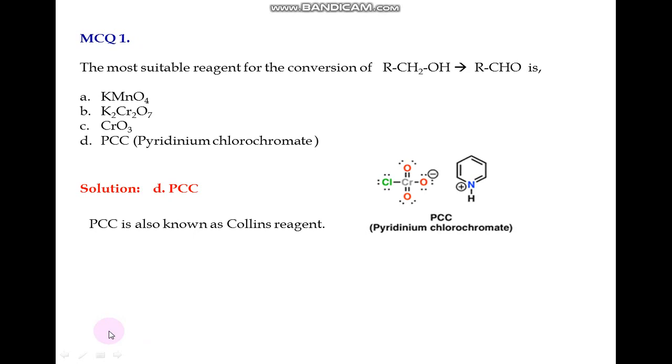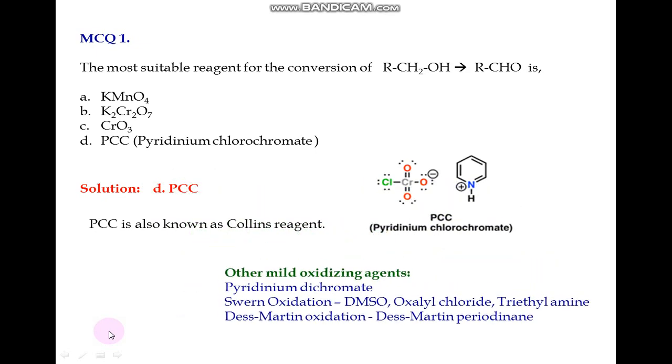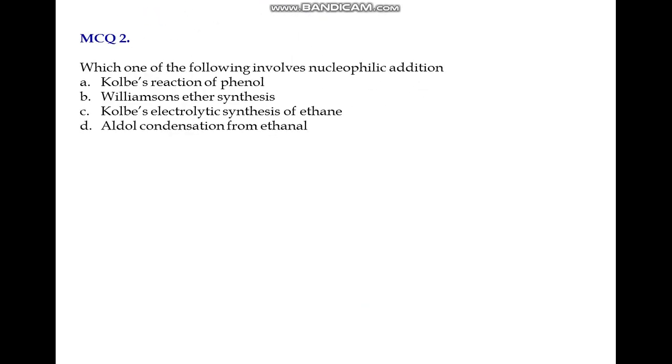A few other examples of similar reagents which can be used as milder oxidizing agents to convert alcohol to aldehyde are pyridinium dichromate, or the reagents used in Swern oxidation or Dess-Martin oxidation. This is how you should choose the right answer. PCC is a milder oxidizing agent, whereas the other three are very strong oxidizing agents which oxidize alcohol to acid. Next, we'll move on to the second question.